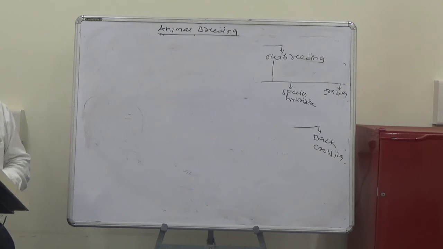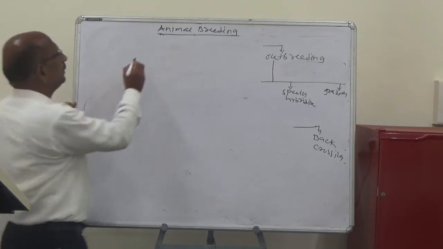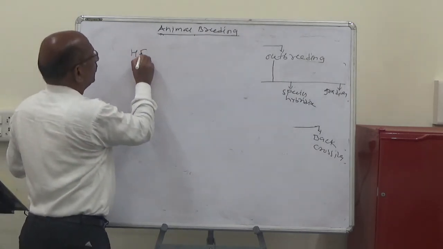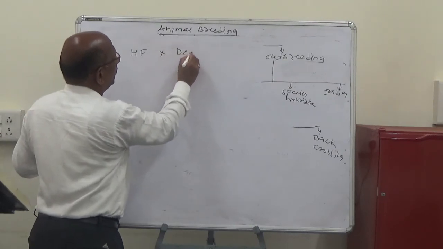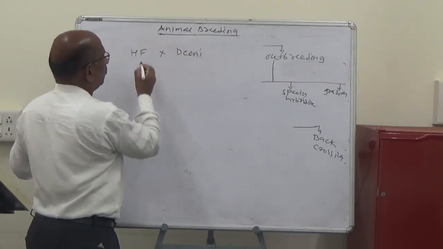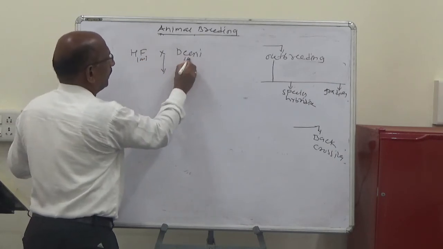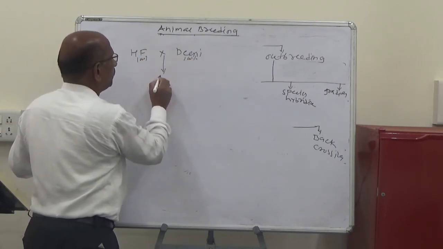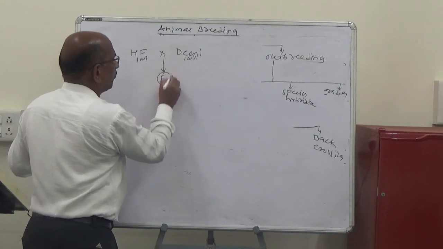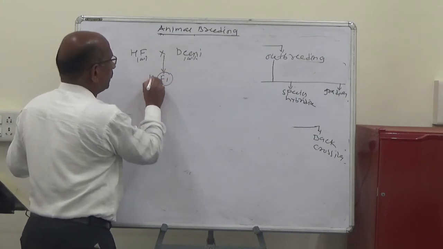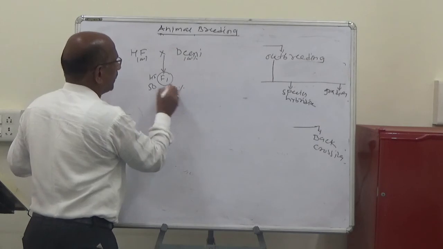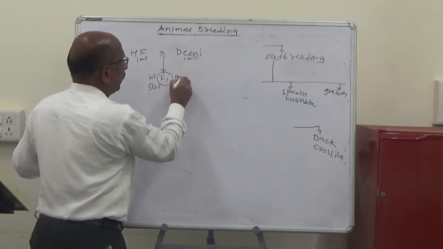This is an example with the HF and the Deoni. Both are 100% pure, HF and Deoni. This again is the F1. This progeny has 50% inheritance from the HF and 50% from the Deoni.